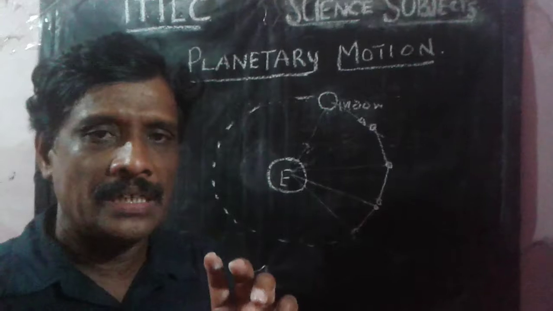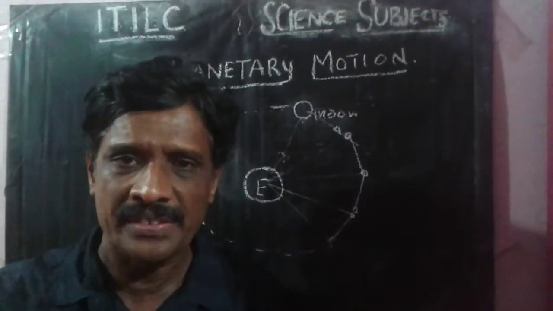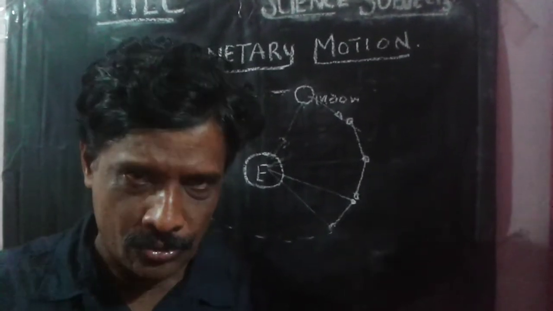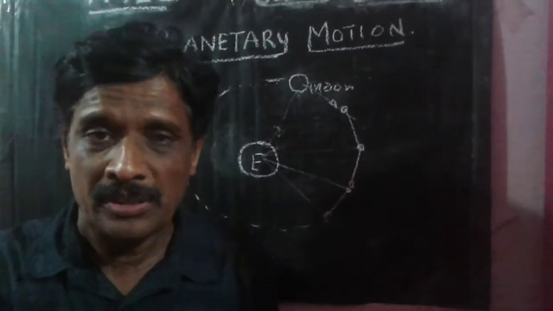In an atom, we know that almost all the space is completely empty, and the nucleus is there, with the electron.